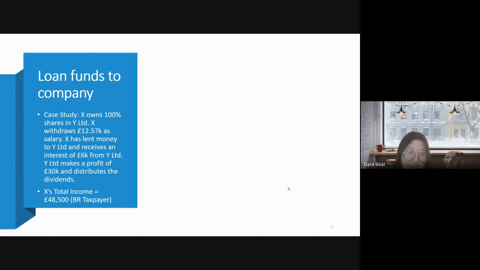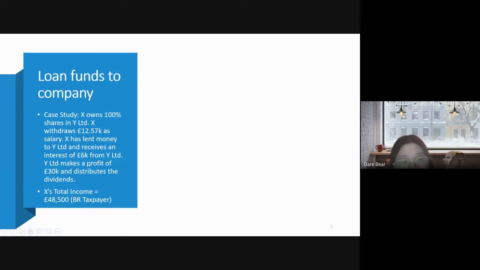So let's say Mr. X owns 100% of the shares in Y company, and Mr. X withdrew 12,570 as a salary, and Mr. X has lent money to Y Limited and received interest of 6K from the company.